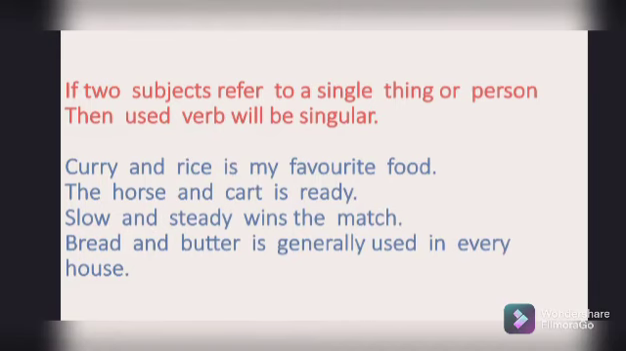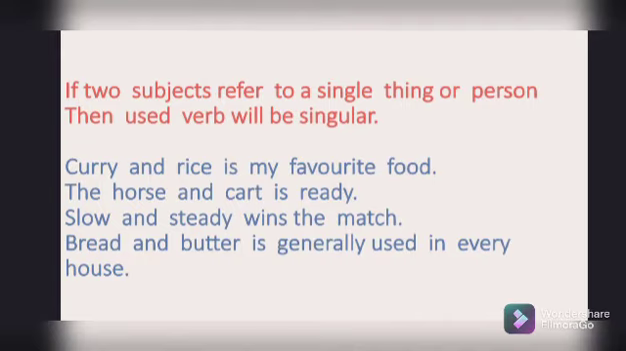If two nouns refer to a single thing or person, then the verb used will be singular. If two nouns joined with and point out a single person or thing, in such a case the verb used will always be singular. We can understand it by the given examples. The first example is: the curry and rice is my favorite food. Here we use curry and rice as they refer to a singular noun.